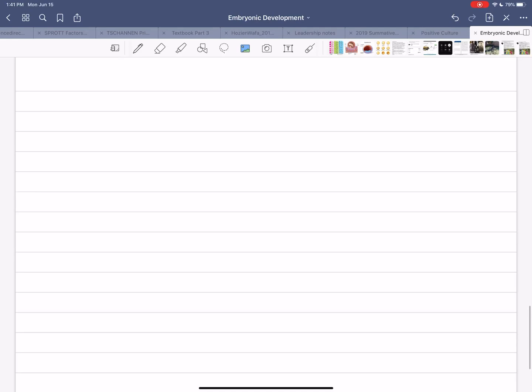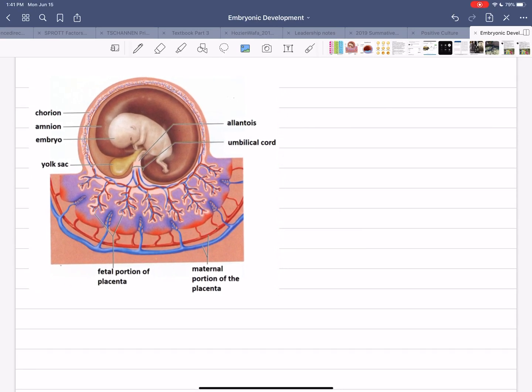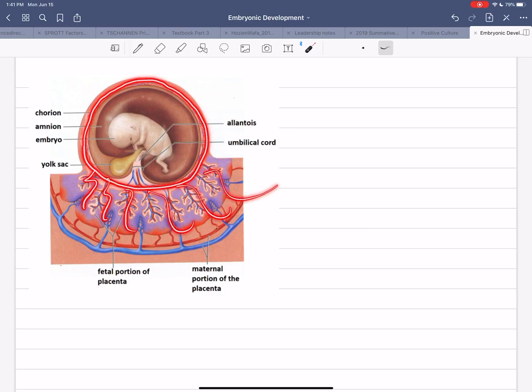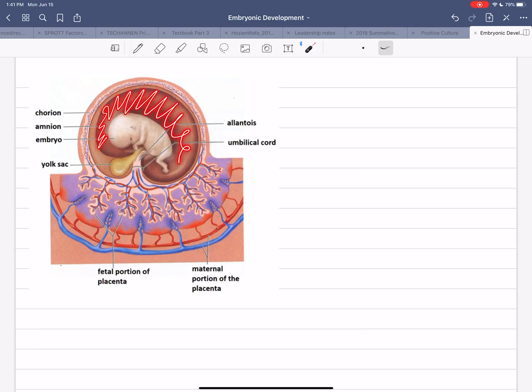Here we go. All right, so here you can see the different membranes. So I have the placenta. Okay, so you can see the placenta. The chorion is that first layer that forms everywhere, and then it eventually grows into the placenta. And this side, it gets quite large. And then the amnion with the amniotic sac can be seen right here. Here's the umbilical cord at the beginning, and then again, and you can see it has 2 veins and 1 artery.